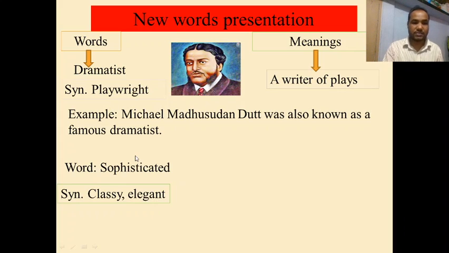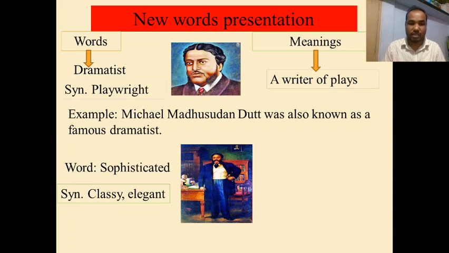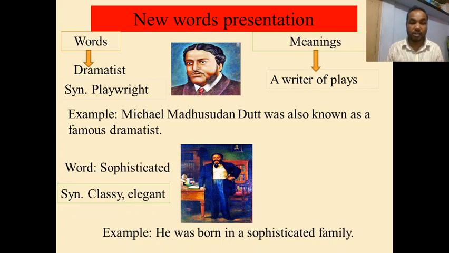Next word, sophisticated. As synonyms of the word we can use classy, elegant. Let's see a picture for the word. Here is also Michael Madhusudan Datta. His picture helps us to understand that he was born in a sophisticated family, in a high rank family.